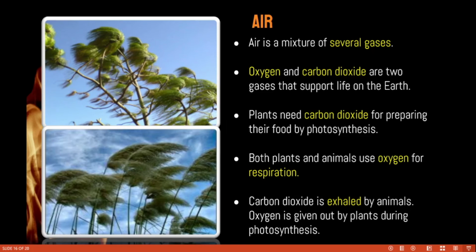See, air is a mixture of several gases, mainly two important gases. One is oxygen, another one is carbon dioxide. Oxygen is very important for respiration, not only for human beings, but also animals and plants. During respiration, animals release carbon dioxide. That carbon dioxide is essential for plants, so plants utilize the carbon dioxide to make their food.